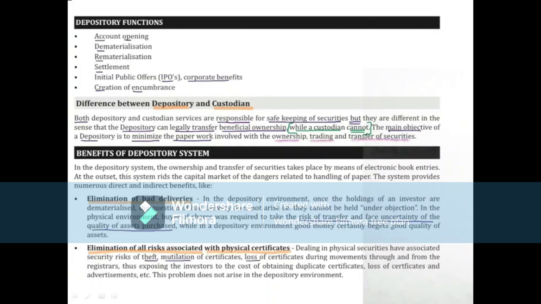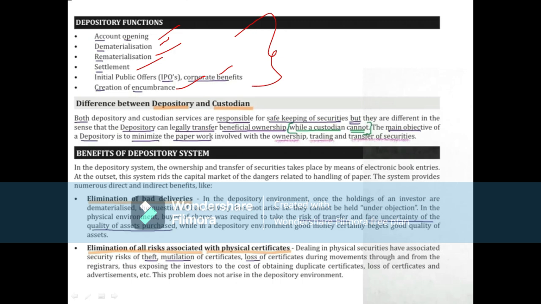Okay, then what are the functions? Till now we have studied, in the previous slide: account opening, dematerialization, rematerialization, settlements, IPOs, corporate benefits, creation of encumbrance. Encumbrance is nothing but pledging. As I said before, if we want to take a loan on those shares, that facility is given by the depository. Those activities will be done by the depository. So these are all the functions of the depository.